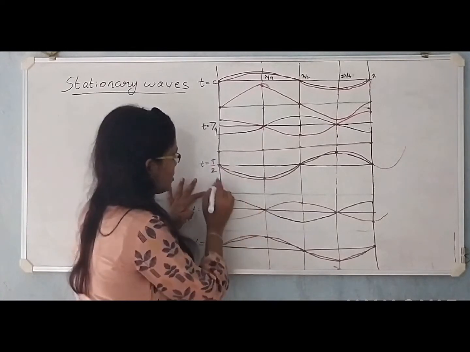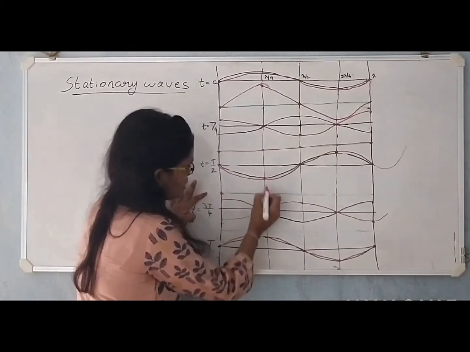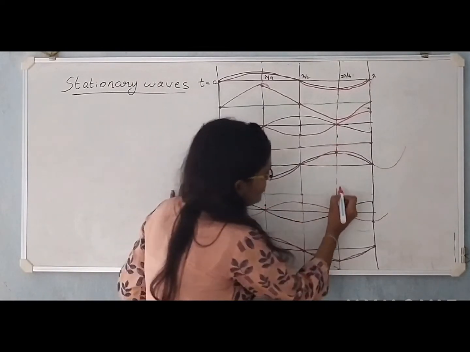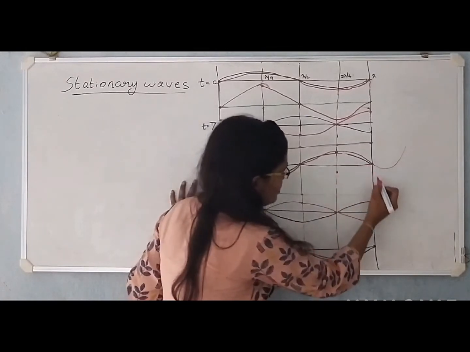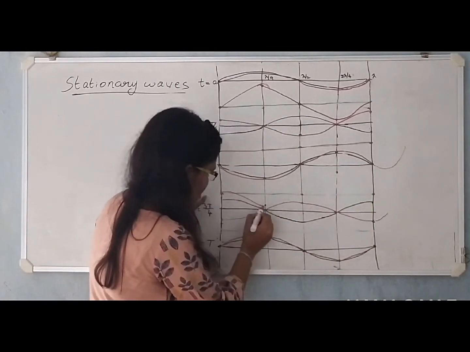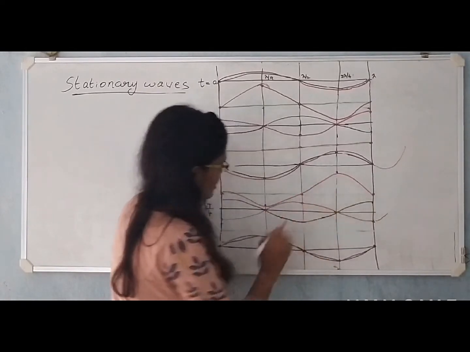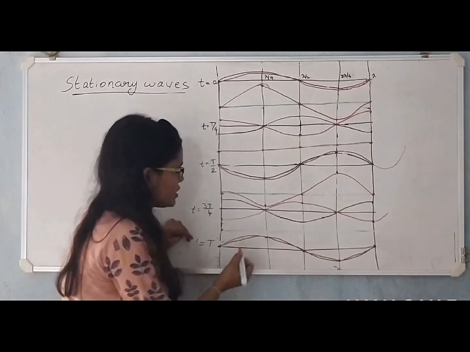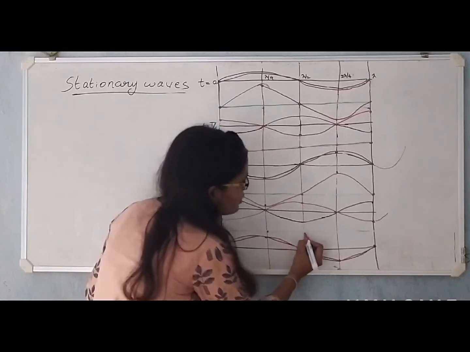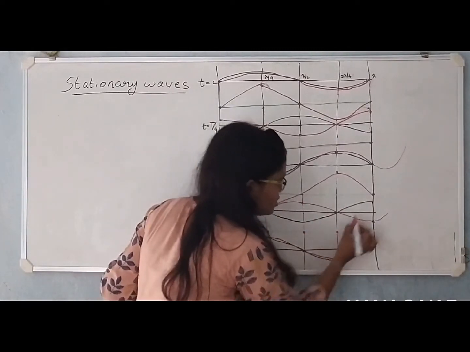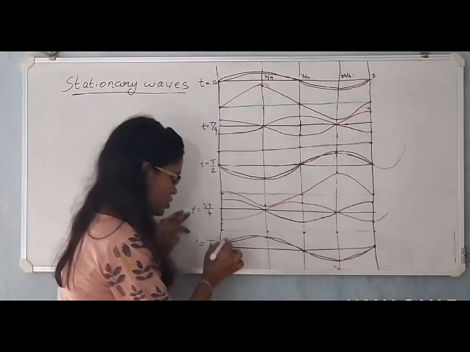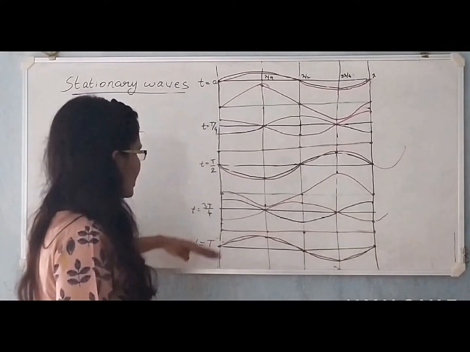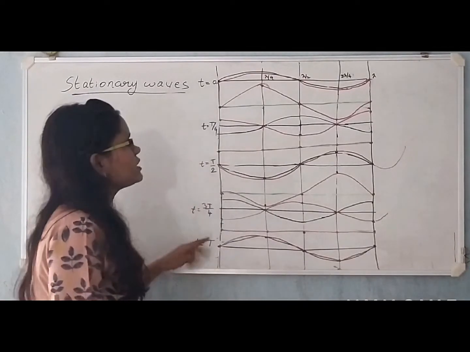At t is equal to t by 2. Here is a node. Here the amplitude gets doubled. At the trough, here is a node. The amplitude gets doubled, and we get a crest here. Here is a node. So when we join this, the wave looks something like this. Now here, the amplitudes cancel each other. We get a node. Here there is already a node. Here the amplitudes cancel, and we get a node. Here is a node. So these amplitudes also cancel to give a node. So the wave looks something like this. So it's enough if we consider till time 3t by 2.